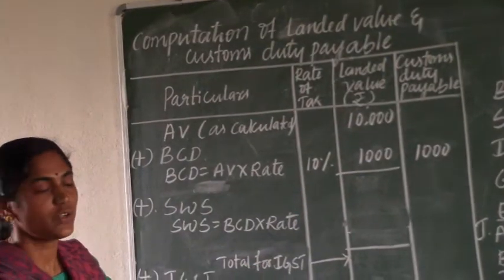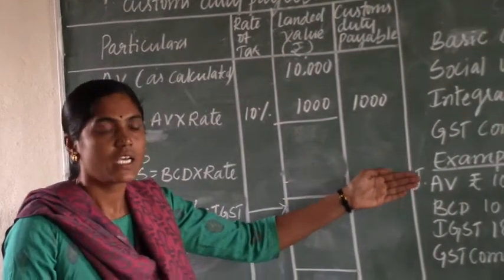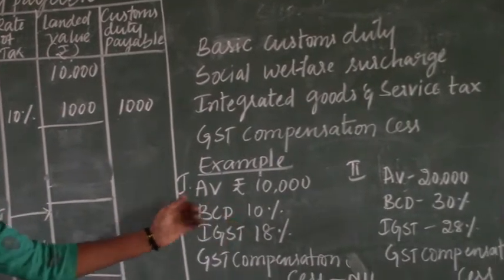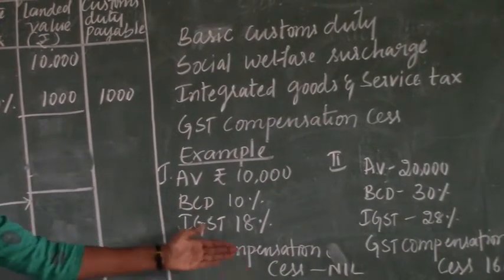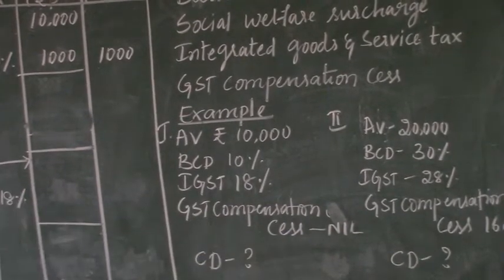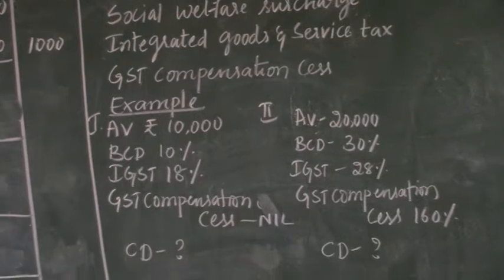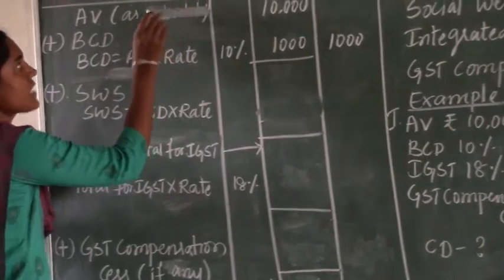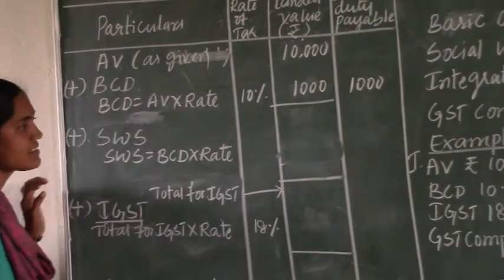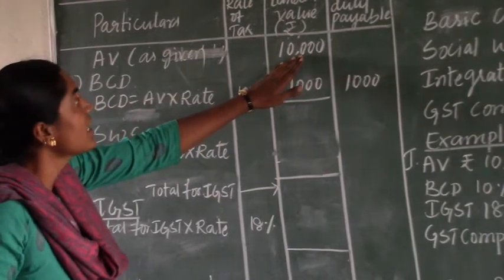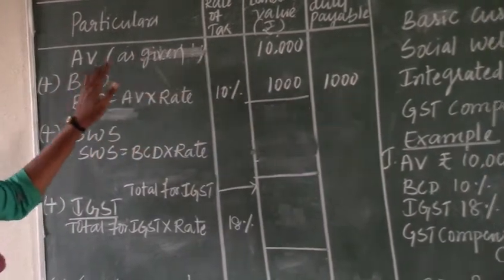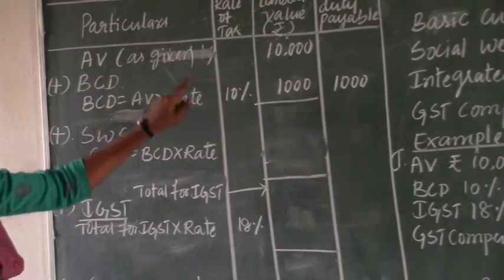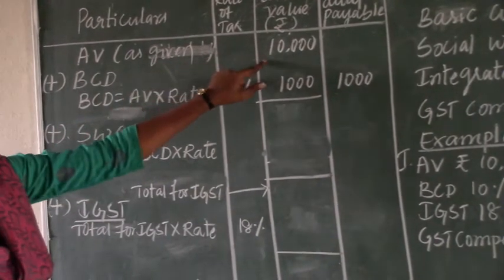Next, I will explain with two examples. Example 1: if the assessable value is given as rupees 10,000, BCD 10%, IGST 18% and no GST compensation cess, we are required to calculate customs duty payable. With example 1, now I will calculate the customs duty payable. Assessable value is as given, that is 10,000 rupees. It is important that we always consider the assessable value in Indian rupees, because we need to pay tax to the Indian government.